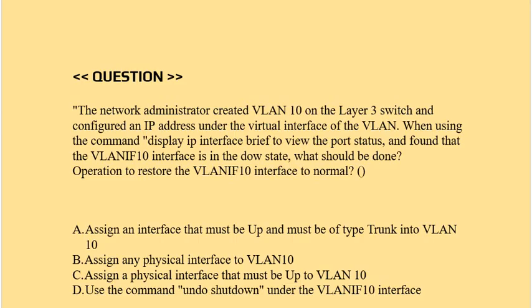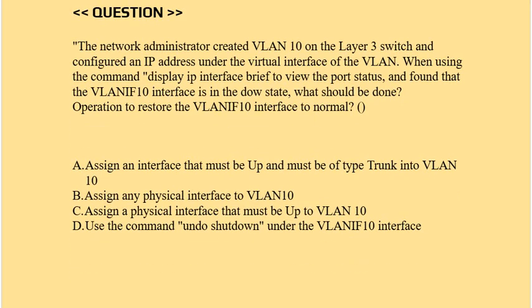Option A assign an interface that must be up and must be of type trunk into VLAN 10. Option B assign any physical interface to VLAN 10. Option C assign a physical interface that must be up to VLAN 10. Option D use the command undo shutdown under the VLANIF10 interface.